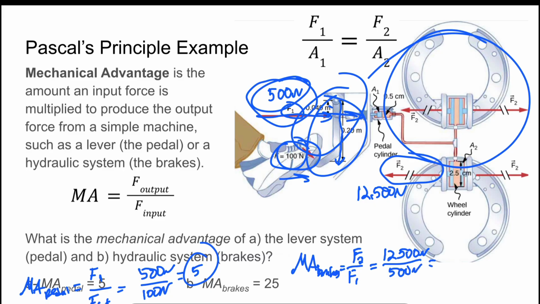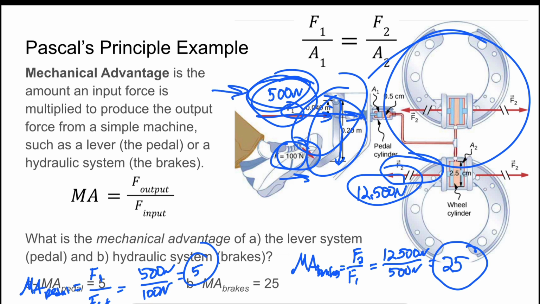And if we divide those out, we end up with a multiplication of 25x the amount of force. So whatever force we apply up here, we get 25x that amount at the brakes and at the wheel cylinder. So if we put 100 newtons worth of force up here, we'd end up with 2,500 newtons worth of force down there.